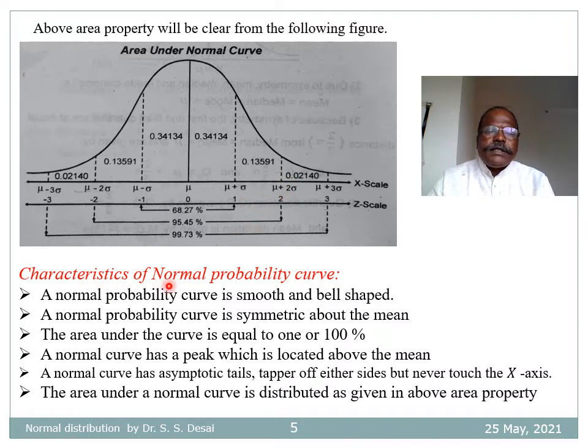Now let us see characteristics of the normal probability curve. The normal probability curve is smooth and bell-shaped. The normal probability curve is symmetric about the mean. The area under the curve is equal to 1 in the form of probability or 100%. The normal curve has a peak which is located above the mean. The normal curve has asymptotic tails that taper off on either side but never touch the x-axis. The area under a normal curve is distributed as shown in the above figure.